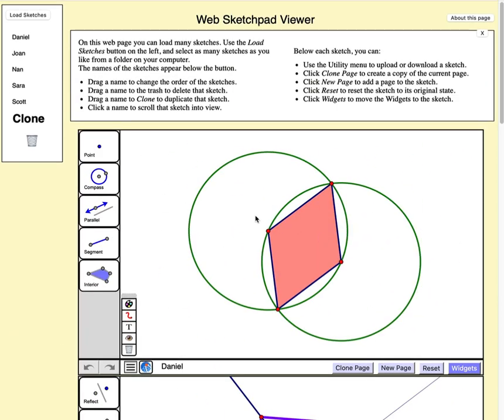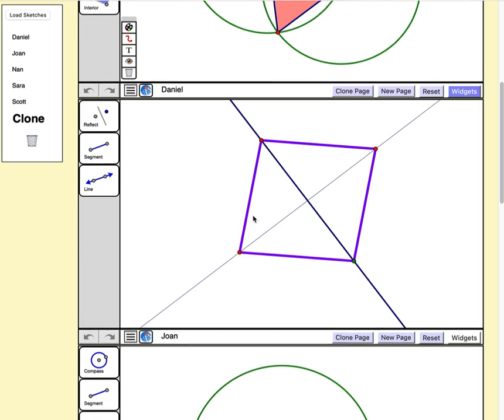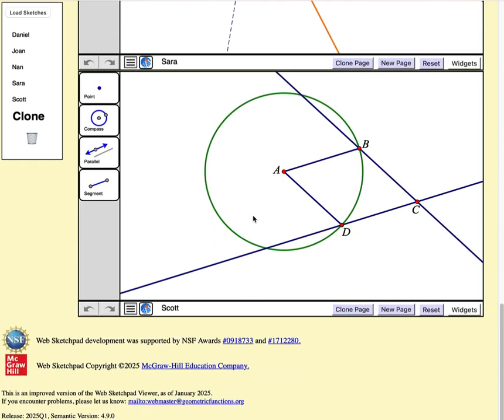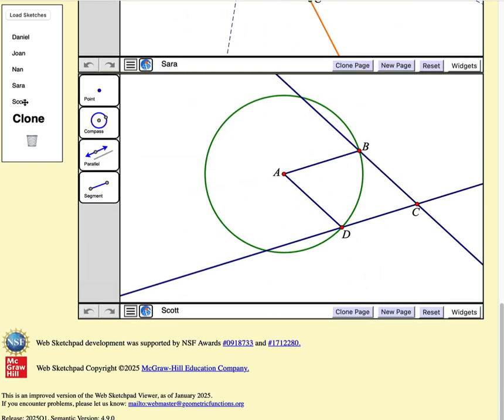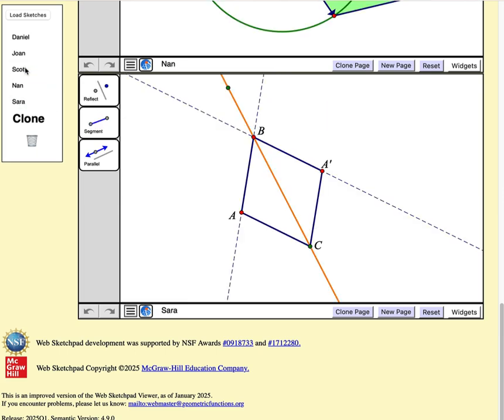I can scroll up or down to move from one student to the next, or I can tap a name in this list to move directly to that student's construction. I can change the order of the web sketches by dragging students' names up or down, and if I want to delete a particular web sketch, I can drag its name to the trash.